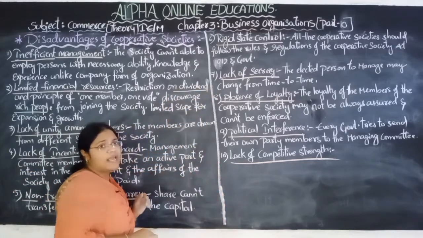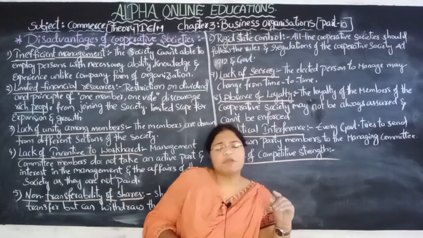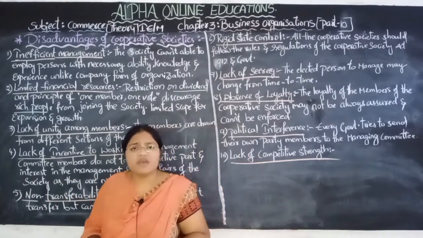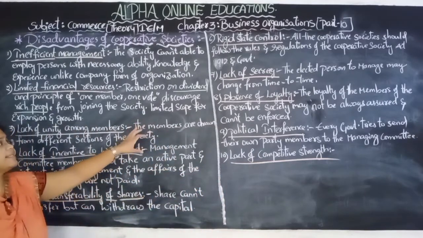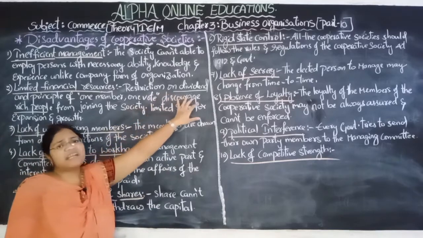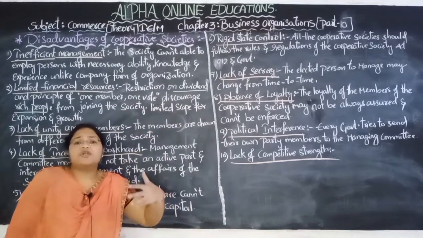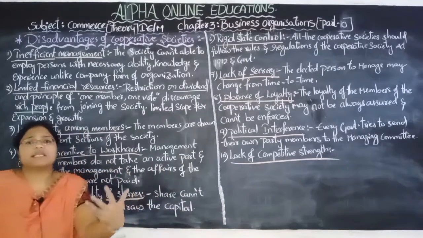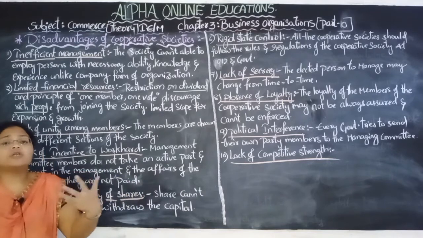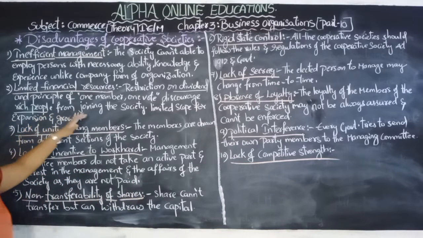The rich people are not interested to invest in the cooperative societies because the limited dividend discourages them from joining the society.